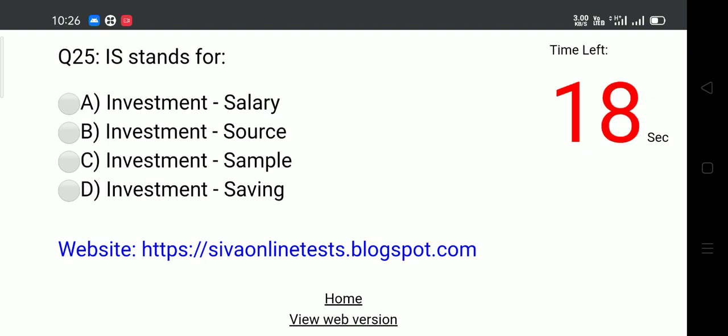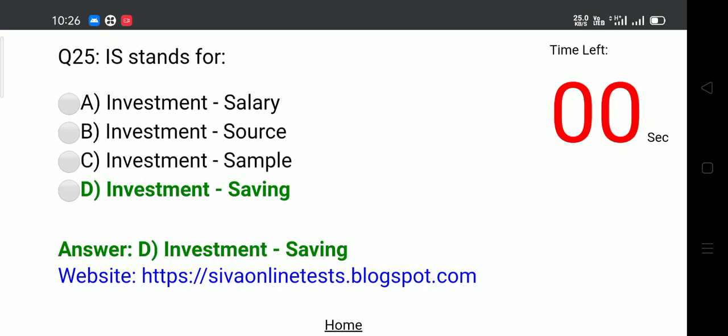Question 25. IS stands for? Options: A. Investment, salary, B. Investment, source, C. Investment, sample, D. Investment, saving. Answer: D. Investment, saving.